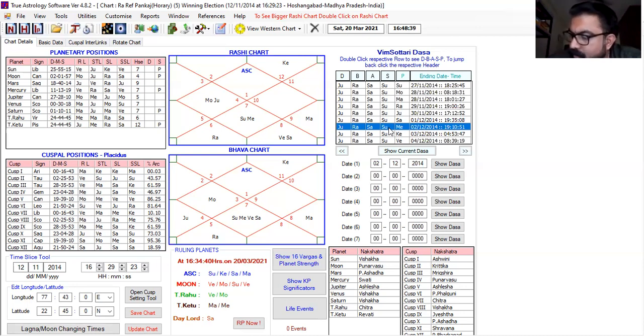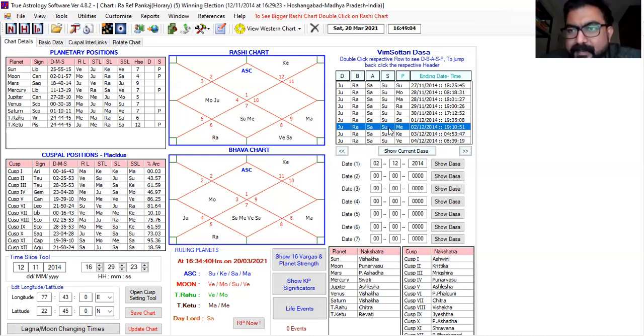Sir, what is the Antara Lord? Antara is of Saturn. Saturn is my 11th house sub-lord, I have already studied. What is the Bhukti Lord? It is Rahu, and Rahu is my 6th house sub-lord. That is also studied, sir. So the chances are very much high. She will win, but the margin of the votes will be less. So this was the prediction given to her.